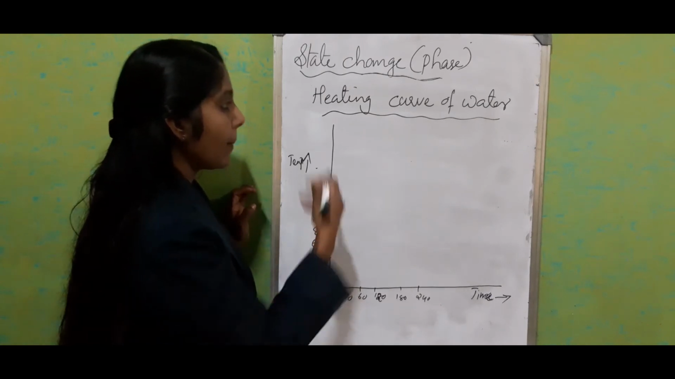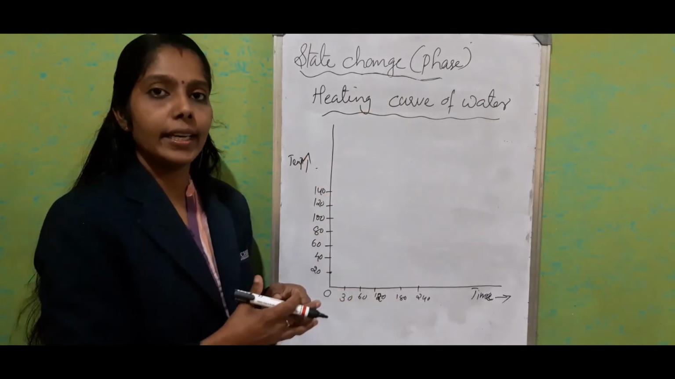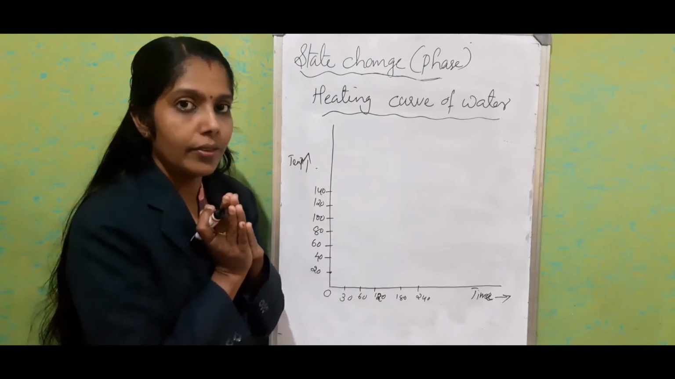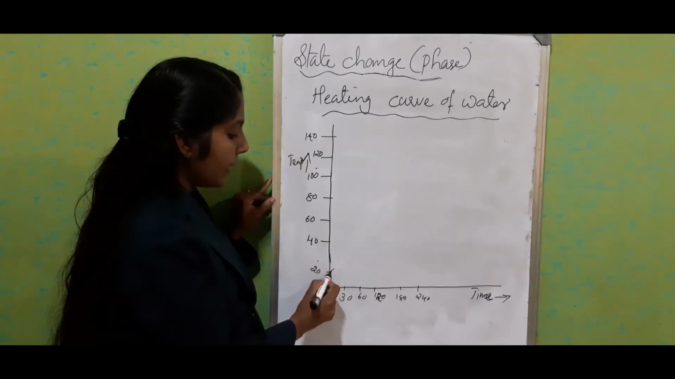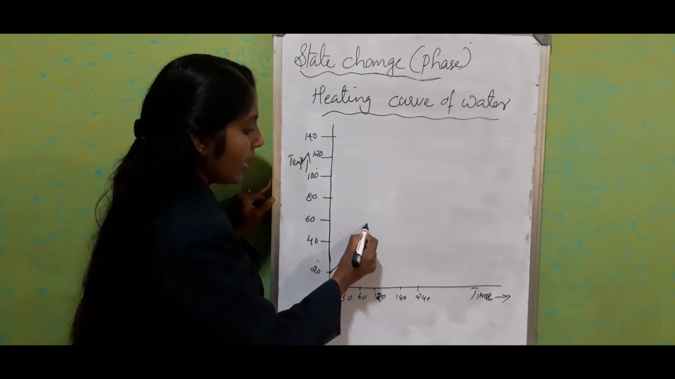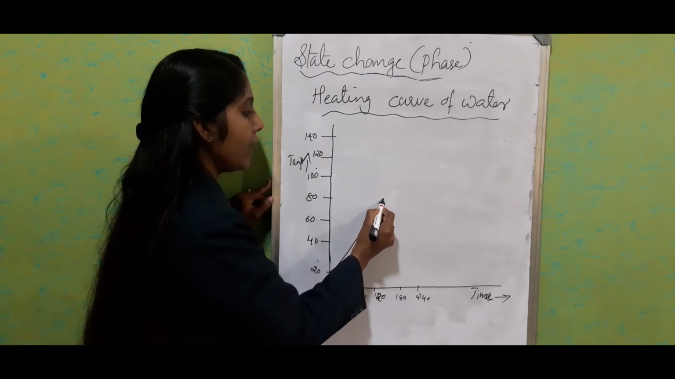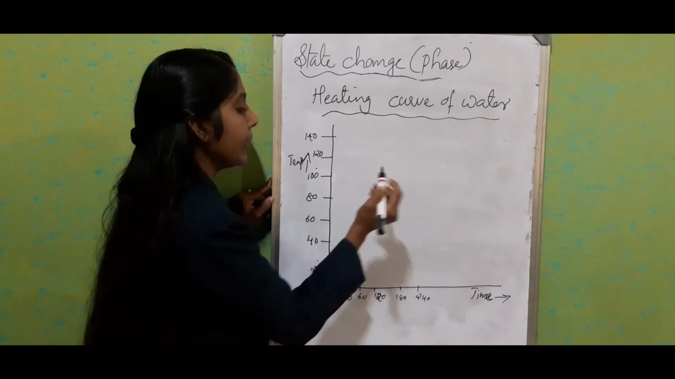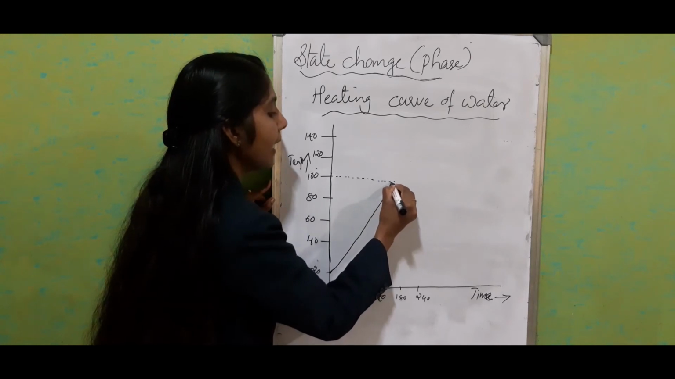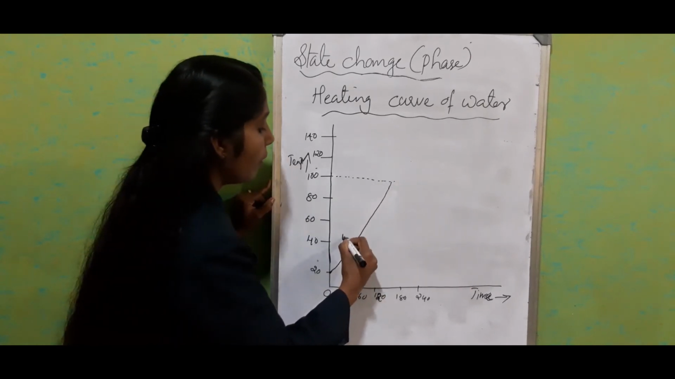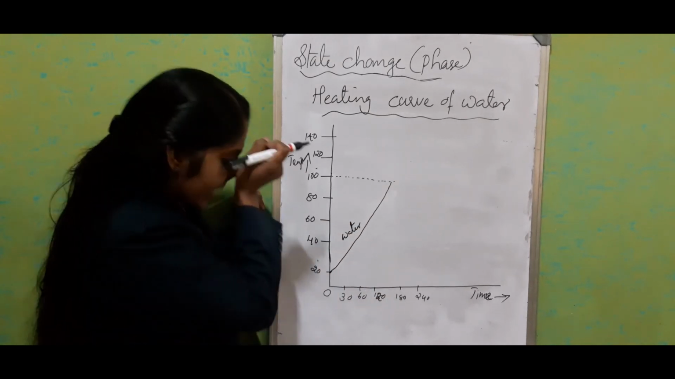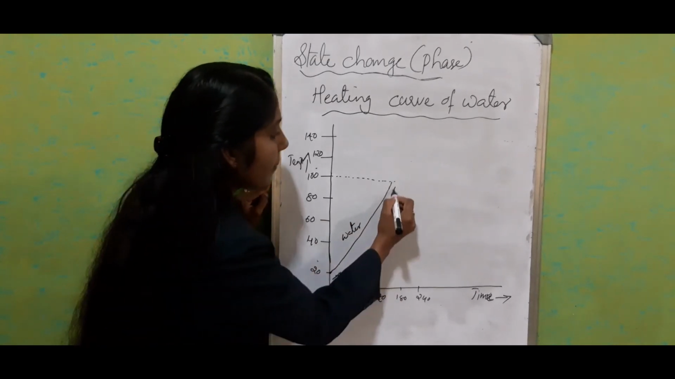What happens when we provide heat energy? Slowly the water increases its temperature. It keeps increasing, and this shows the increase in temperature until finally it attains 100 degrees Celsius. Till that time it is in the form of water, or liquid. Just marking it as A, B.